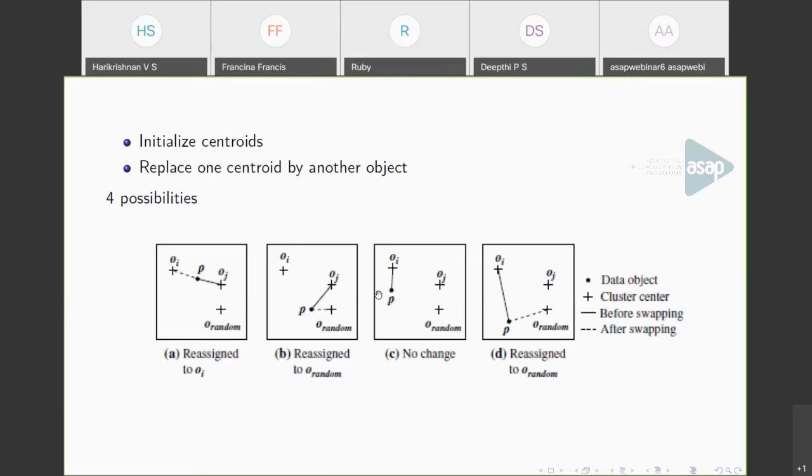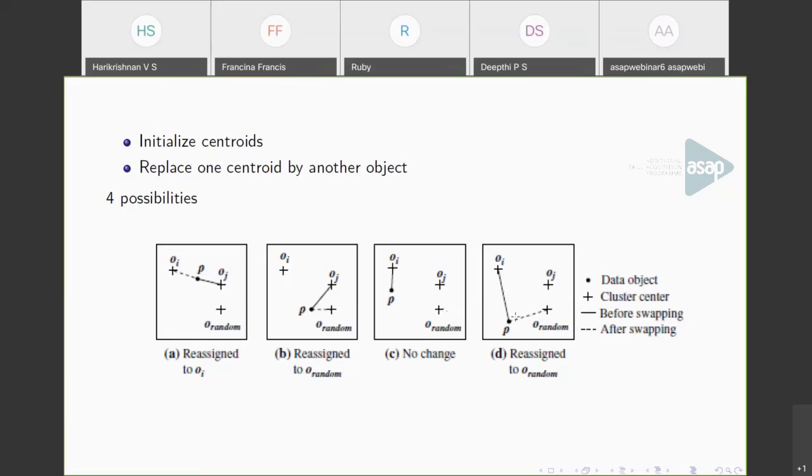This is the second case. The third case is where point P is here and we assigned it to OI. Next we picked another point O random. P is farther away from O random than from OI, so we will not reassign it. There is no change, and P stays assigned to OI itself. This is the third case.